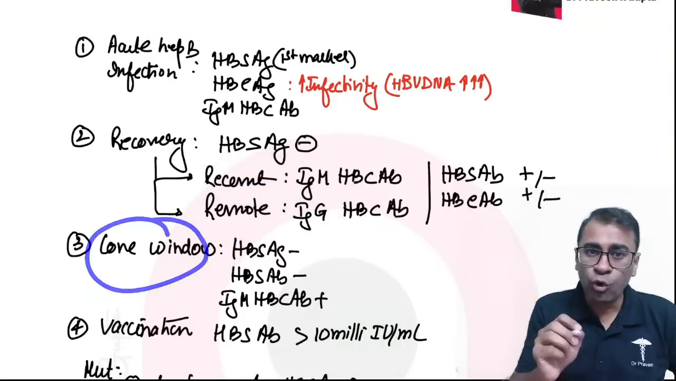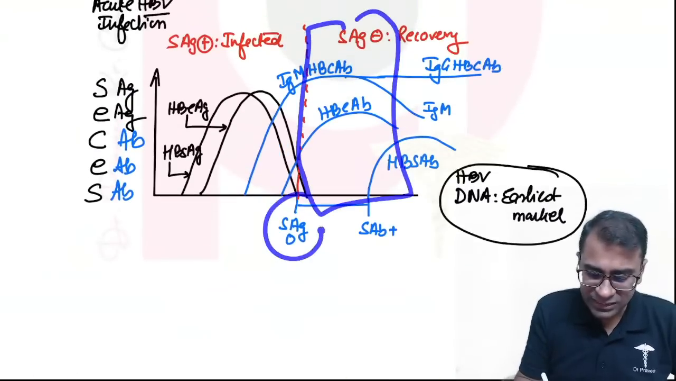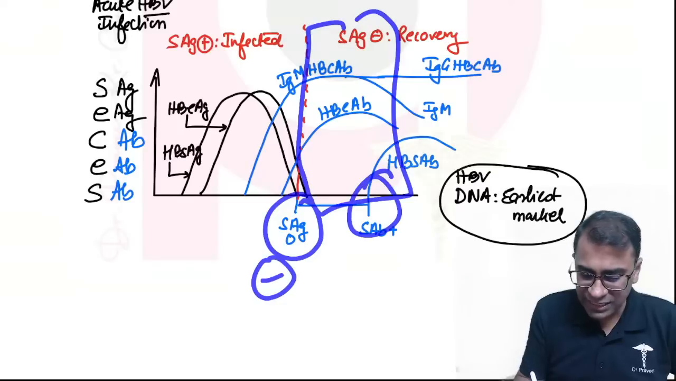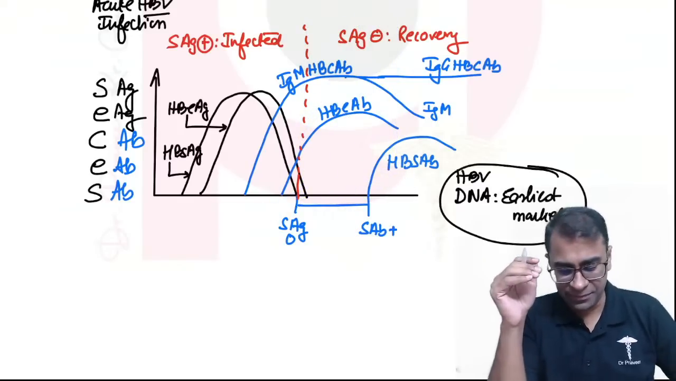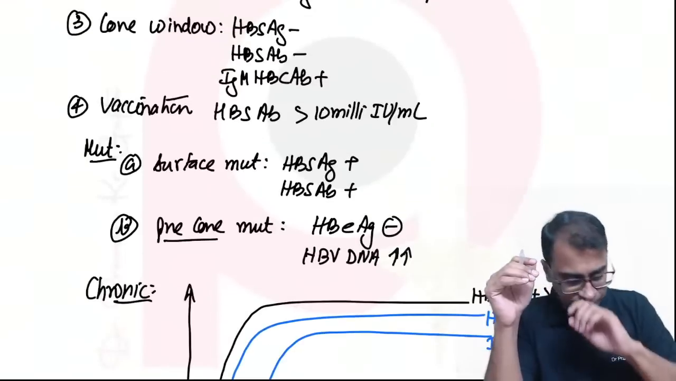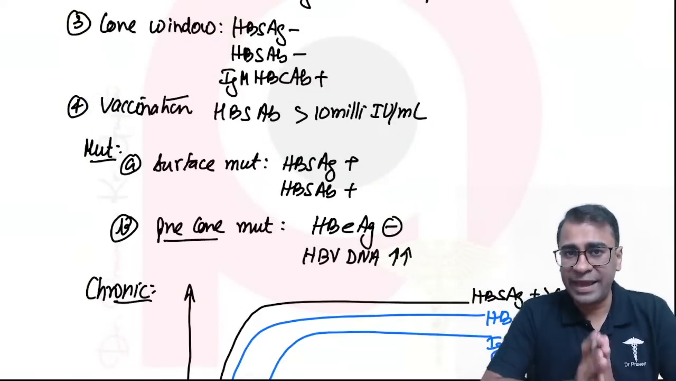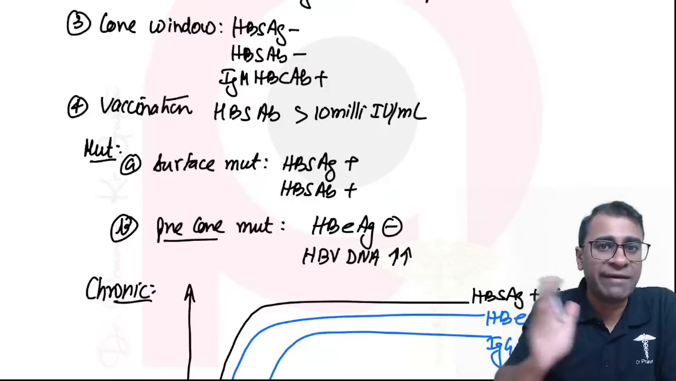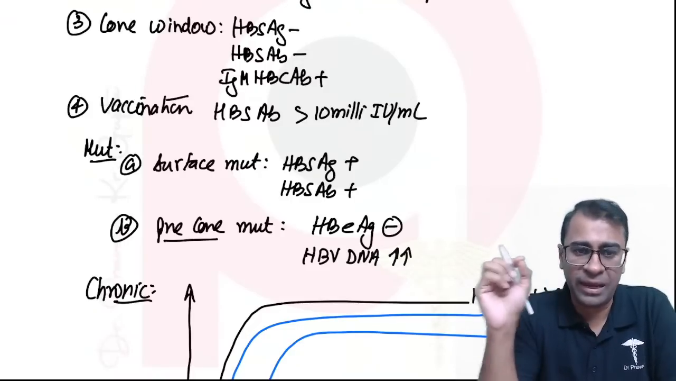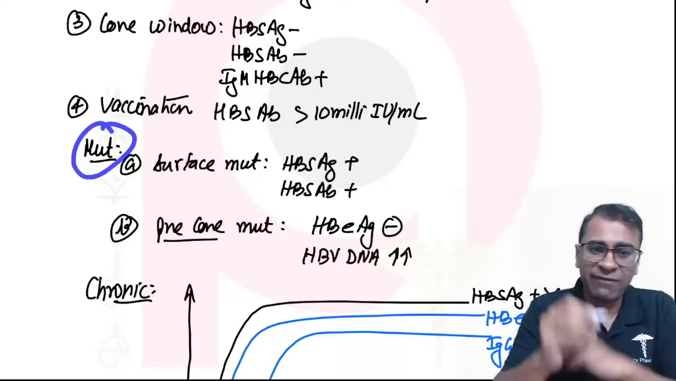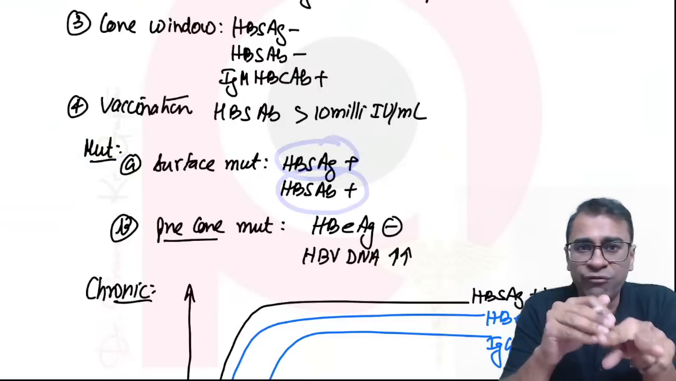Core window. Core window means the patient right now is here. In this phase, S antigen negative, S antibody negative. This phase is called the core window period. Next part, vaccination. In vaccination, the only marker should be S antibody and the level should be more than 10 milli international units per ml.